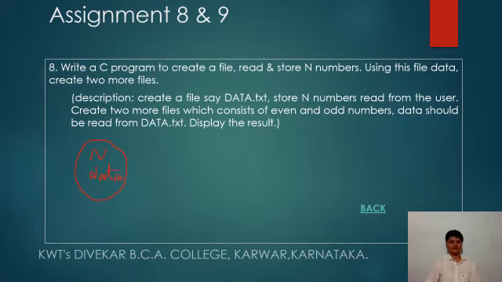Say the numbers 1, 3, 10, -5, etc. So here a file is created, this file name is data.txt, and n numbers are stored in that. And further create 2 more files which consist of even and odd numbers. I have created one file, that is even. This is your data file, and then the third file is odd.